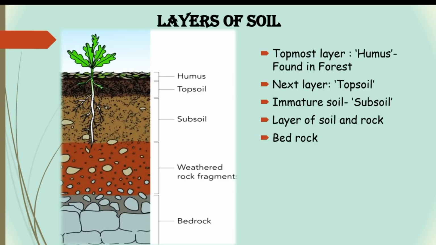Further, below this layer, the proportion of soil decreases and that of rock increases. So the soil is decreasing and the rocks are increasing. This is the layer of bedrock. The main minerals in the soil are derived from these rocks. That is why soil is different in different regions. The color and the texture of soil are both determined by the bedrock.